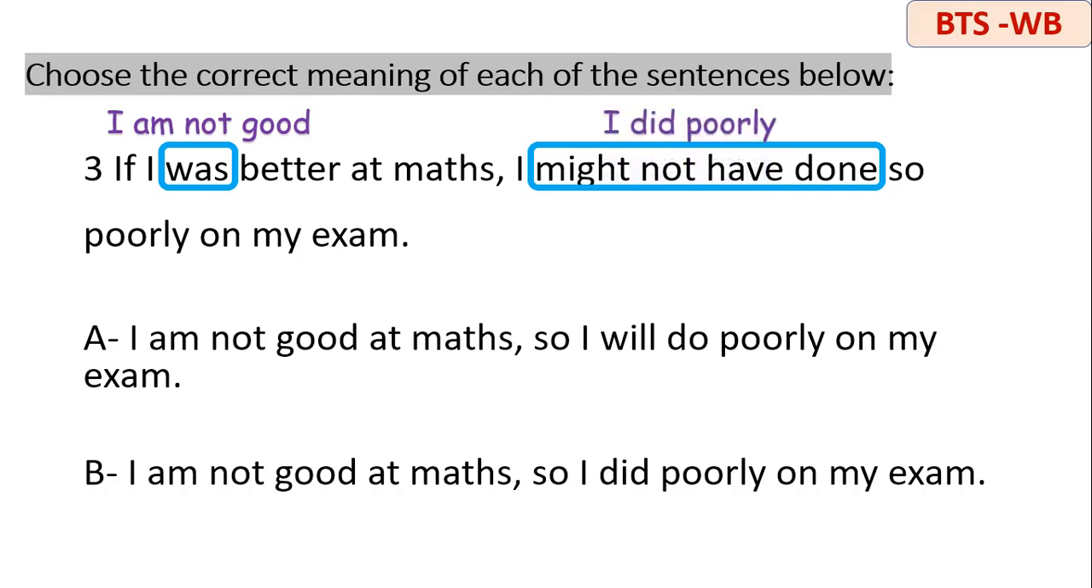So as I said before, usually the real situation is the opposite of the sentence with if. So here I have not, here I don't have not, okay? So which one is the closest, or which one is the correct meaning of the sentence? You can pause the video to check yourself, but now I will say the answer. Correct answer is B. I am not good at math, okay? So I did poorly on my exam.